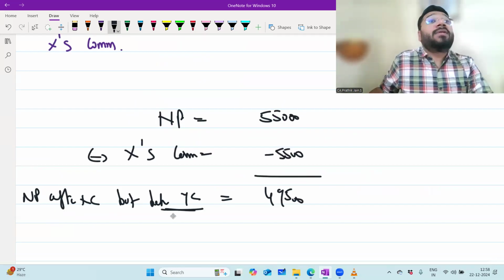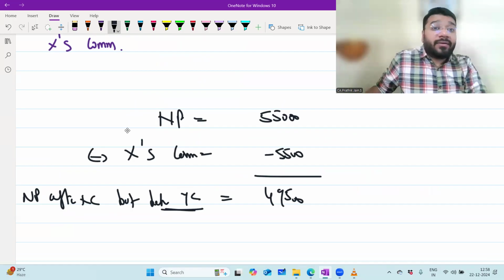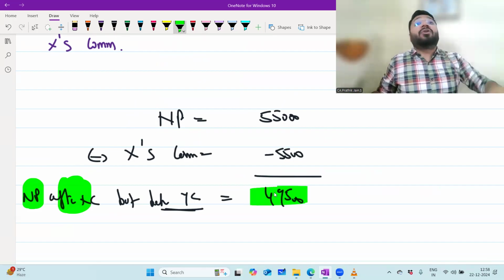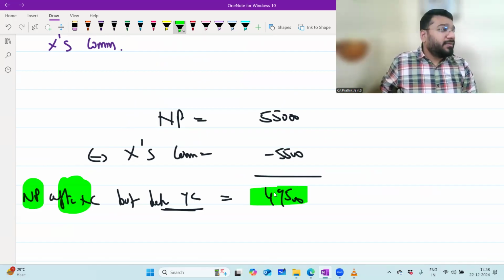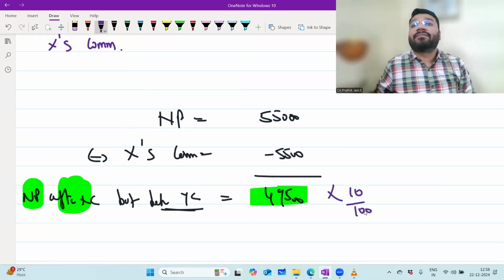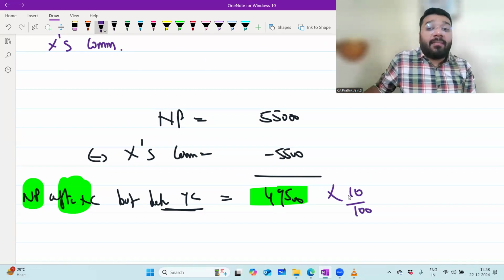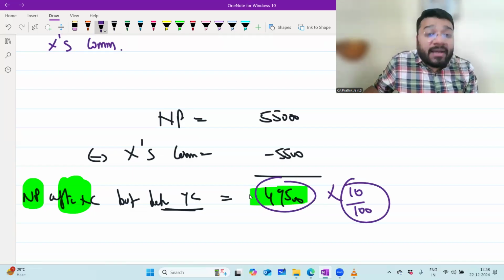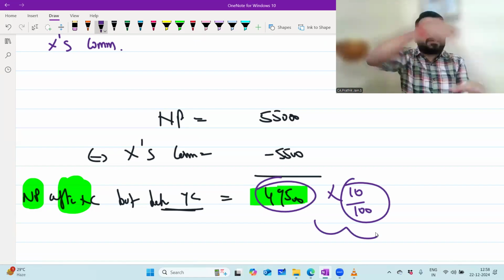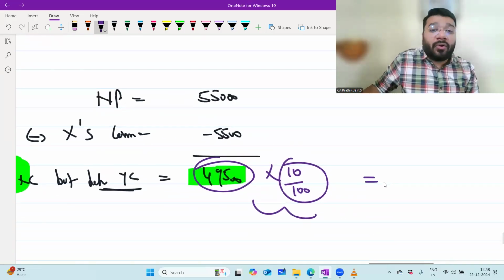What is the question saying? Give commission to Y. How much percentage? 10%. On what? Net profit. Which net profit? After X's commission. Is this amount readily available to me or not? If it is available, then directly into 10 by 100. So you cannot literally go with the words before and after. You have to see whether the amount on which I'm supposed to multiply the percentage is readily available or not. If it is available, directly 10 by 100. If not, you have to extract the answer. How extraction is done, I'll tell you. So 49,500 into 10 by 100. So what is the commission amount of Y?